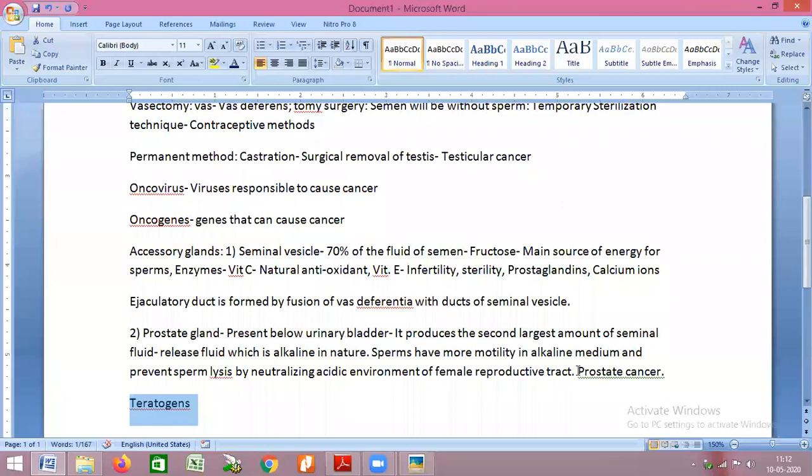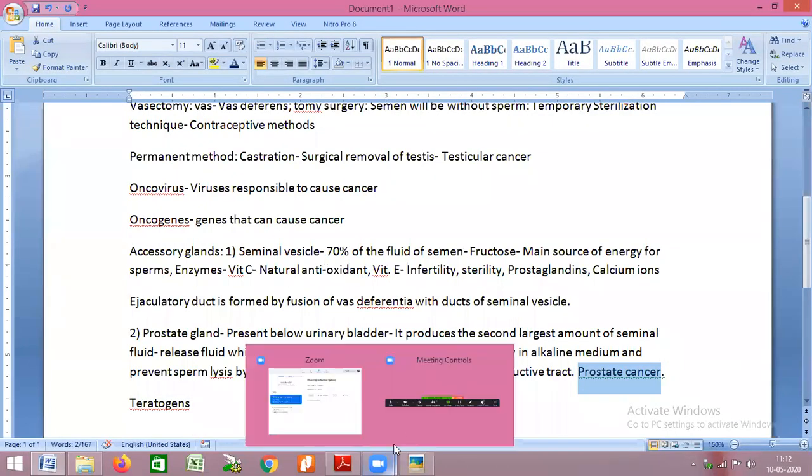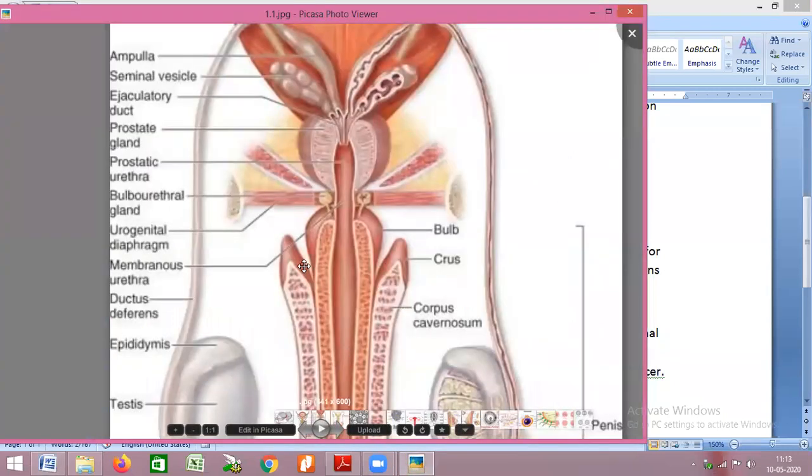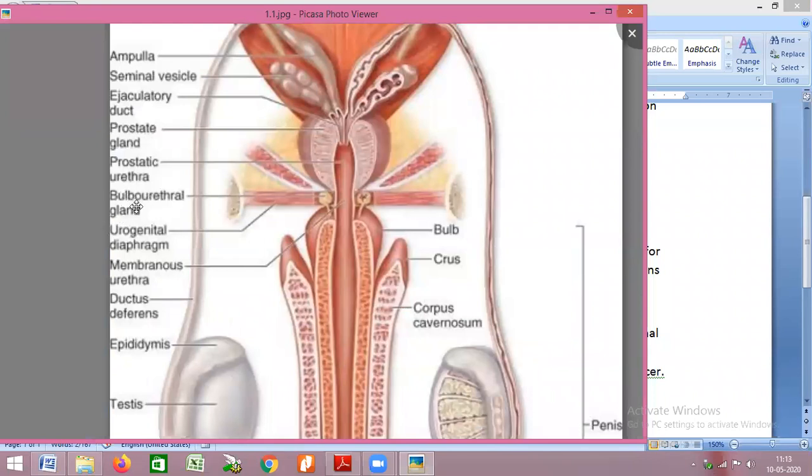So prostate cancer can also be caused due to oncovirus, what we have discussed before with respect to testes. Okay. Next part. Below the prostate gland, you can see a structure called the bulbourethral gland.